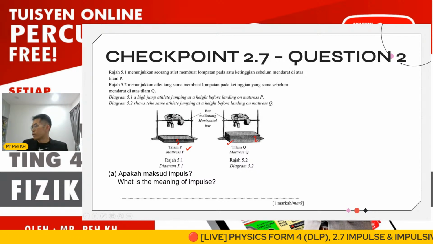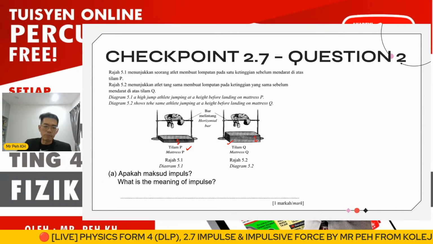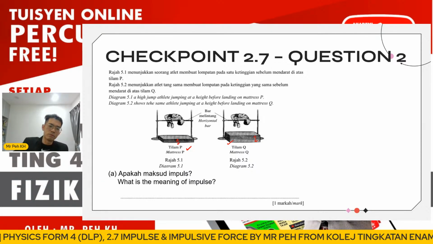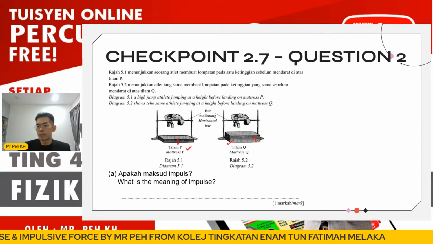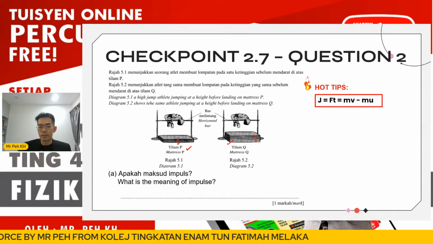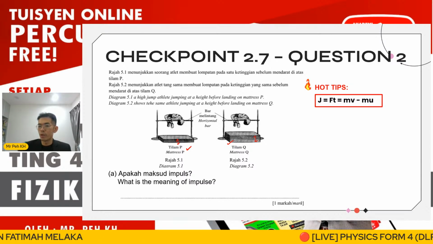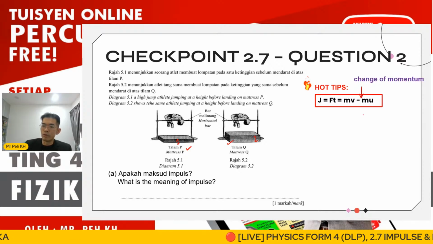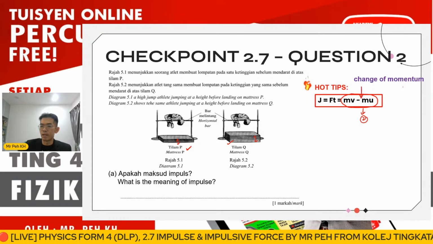Okay, understood already. Good. So impulse. For the definition, you can actually use the formula to give the answer. What is the meaning of impulse? We have 2 options, if you still remember the first slide I shared. If you use the second equation, it tells us the change of momentum, right?